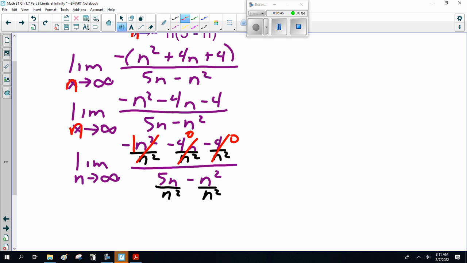That becomes 0. That becomes 0. That becomes minus 1. So this is the limit as n goes to infinity of minus 1 over minus 1, which is just 1. Not bad, eh? Once you see the trick.